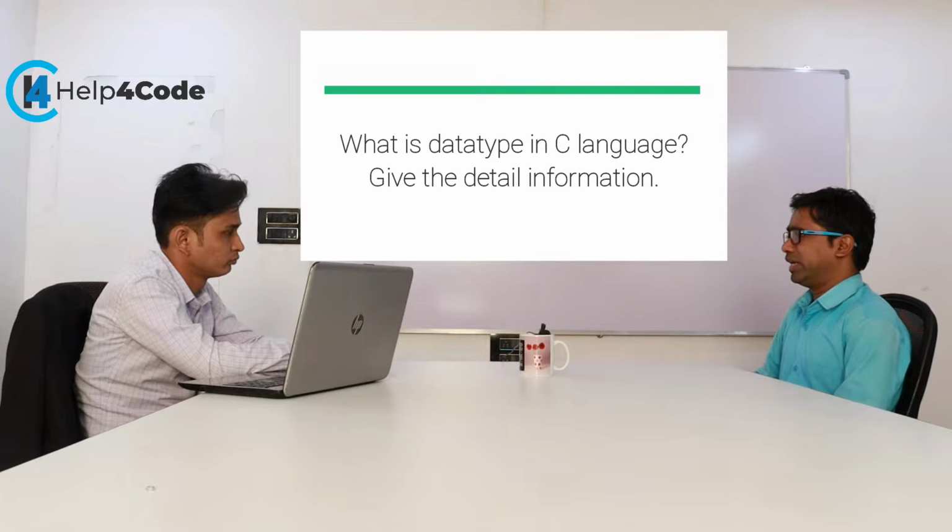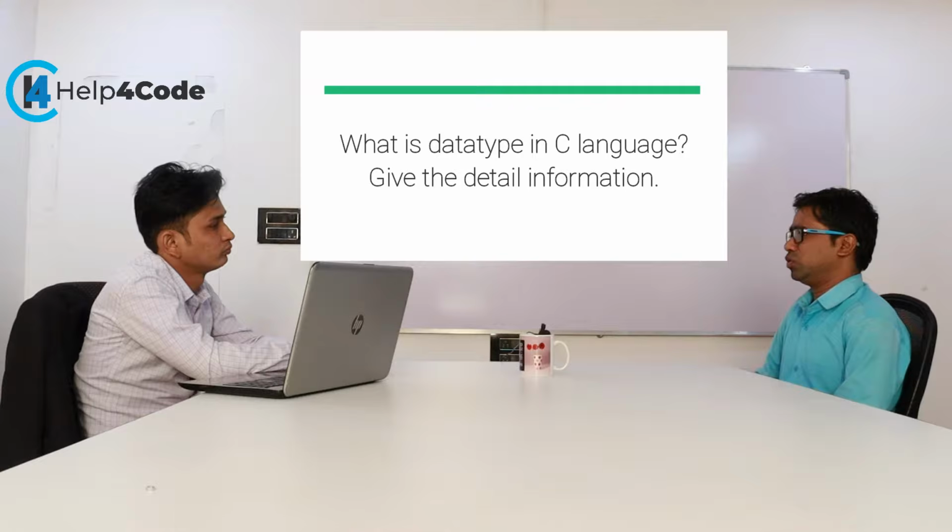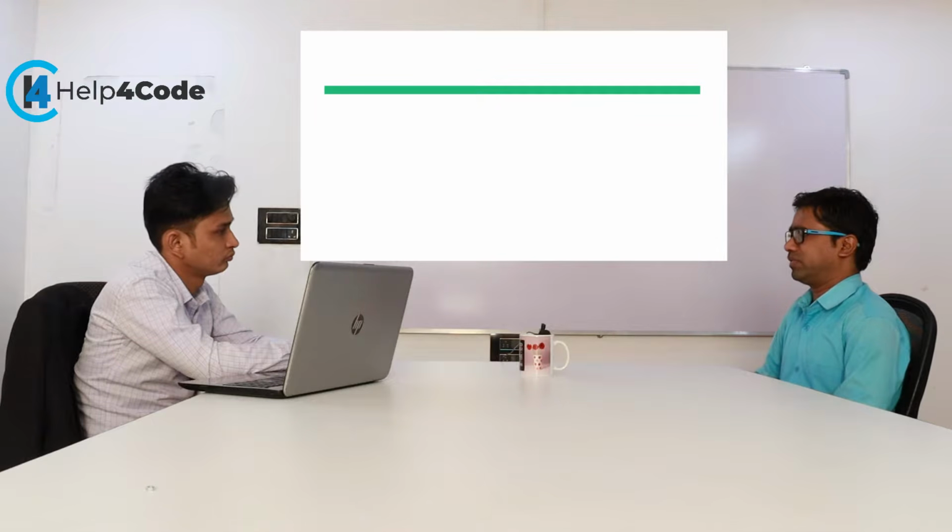And in the case of derived data types, we have function and pointers, and we have another, the user-defined data type, which is defined by the user. So we have array, structure, enum and typedef.